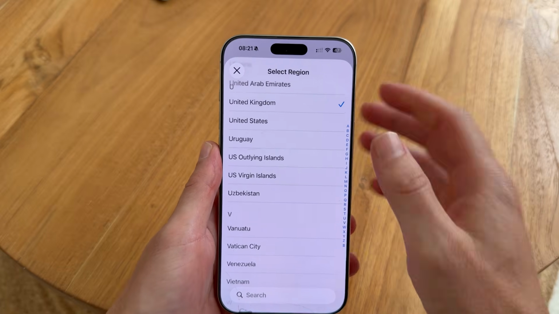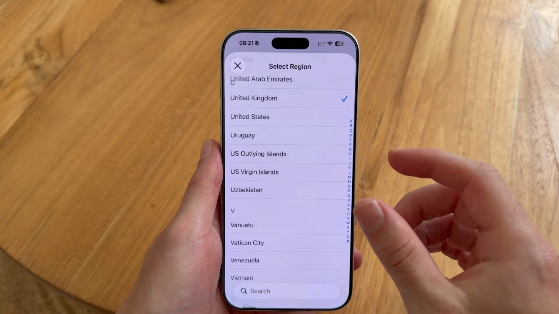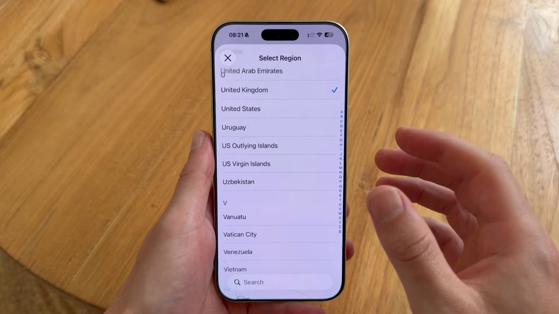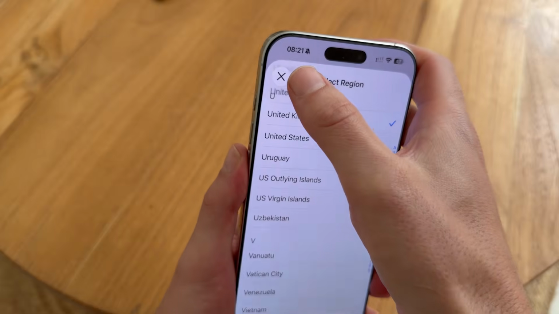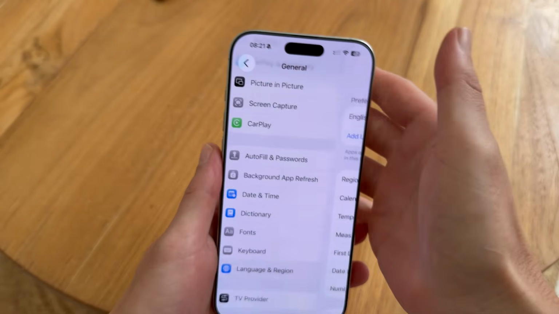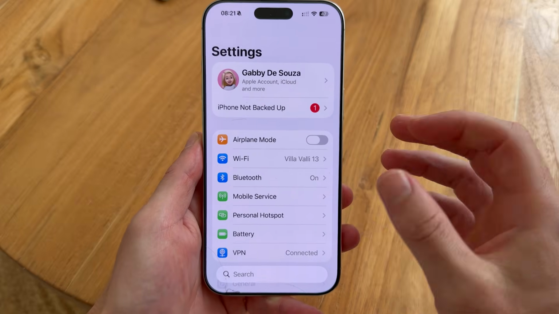So there are some countries that don't support Apple Pay. So if you've accidentally set the wrong country or region, this will be the first reason why Apple Pay is not working. So I've just got mine set to the UK like this, and then we can close out of this window. Now the next thing you'll need to do is come back over to the main settings page,